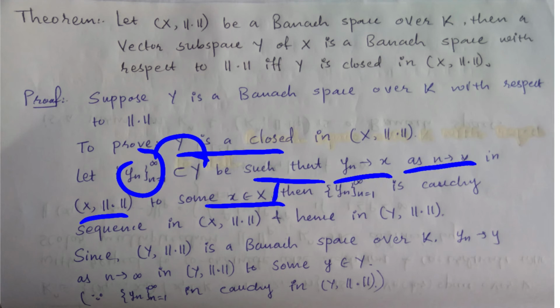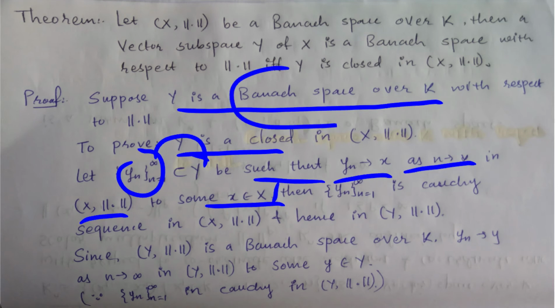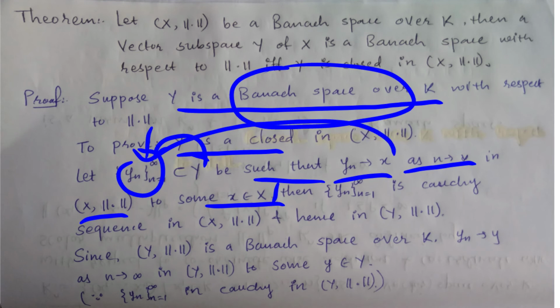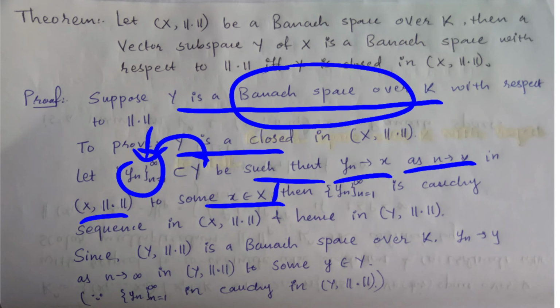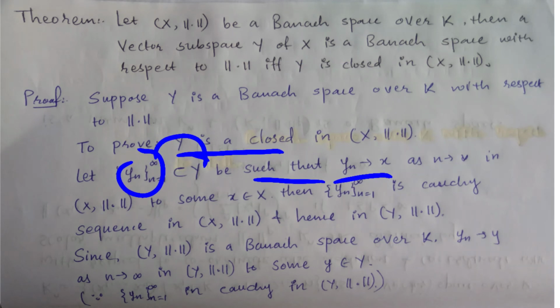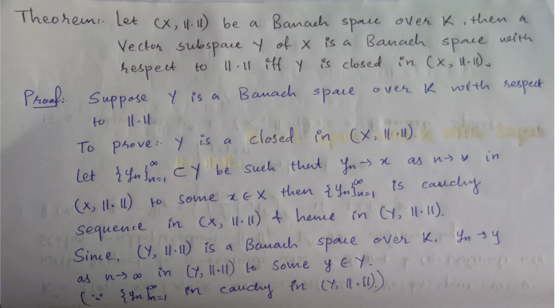Let this be Y, because my Y is a Banach space over K, and from the definition of Banach space we can say that every Cauchy sequence converges to some point, and that point is in space X with this norm, right. So use the hypothesis, and you can say that this sequence yn is a Cauchy sequence which is convergent to some point, and that point is also in our space.